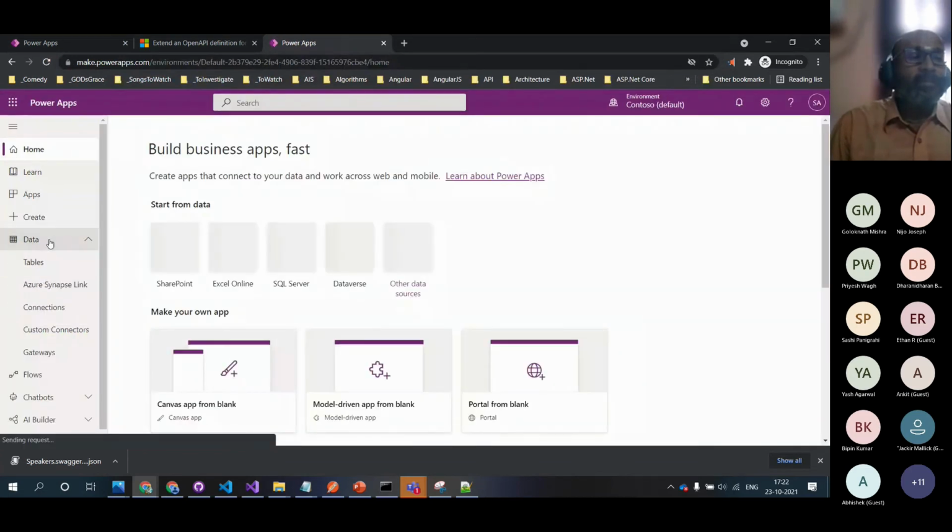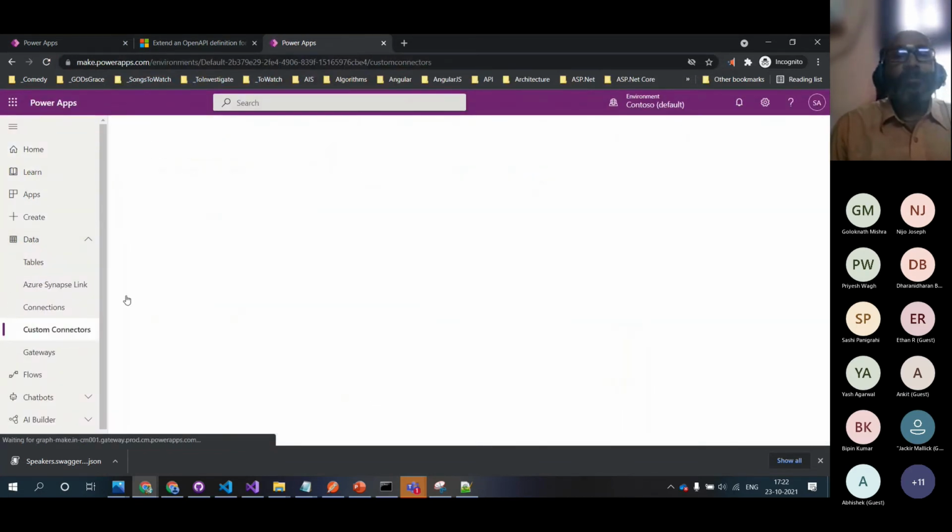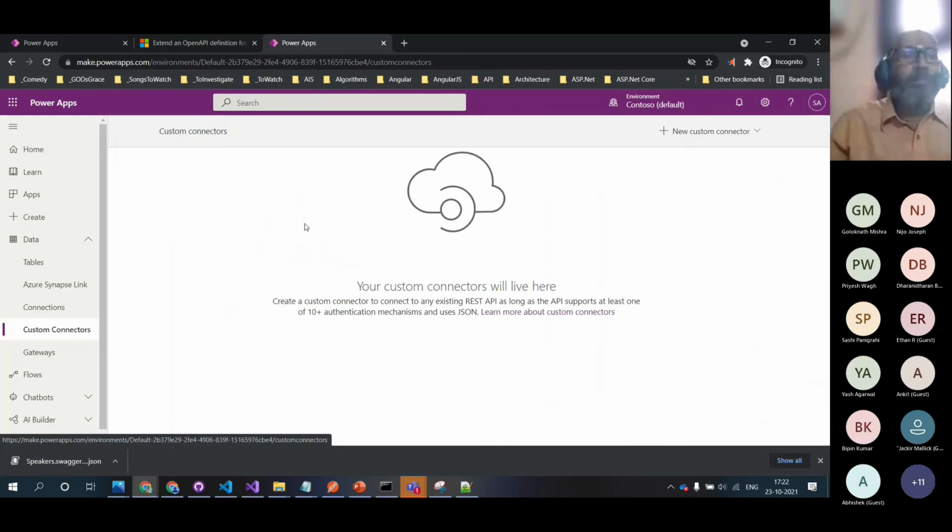Let me go there, to the custom connector, and I have the custom connectors.